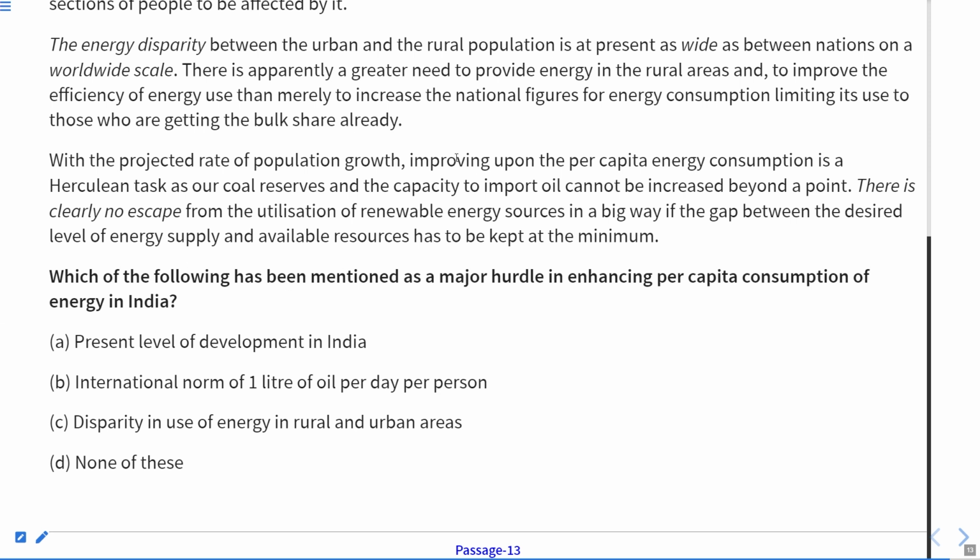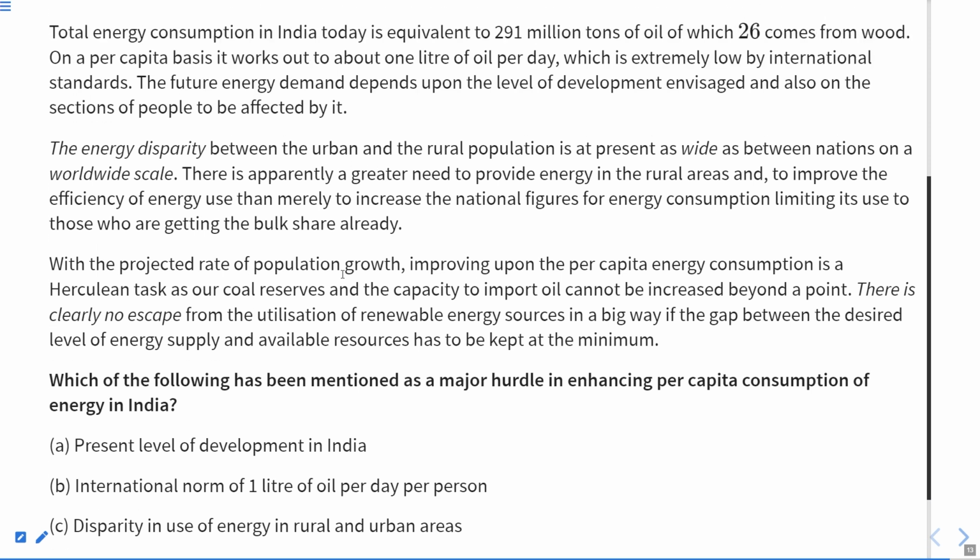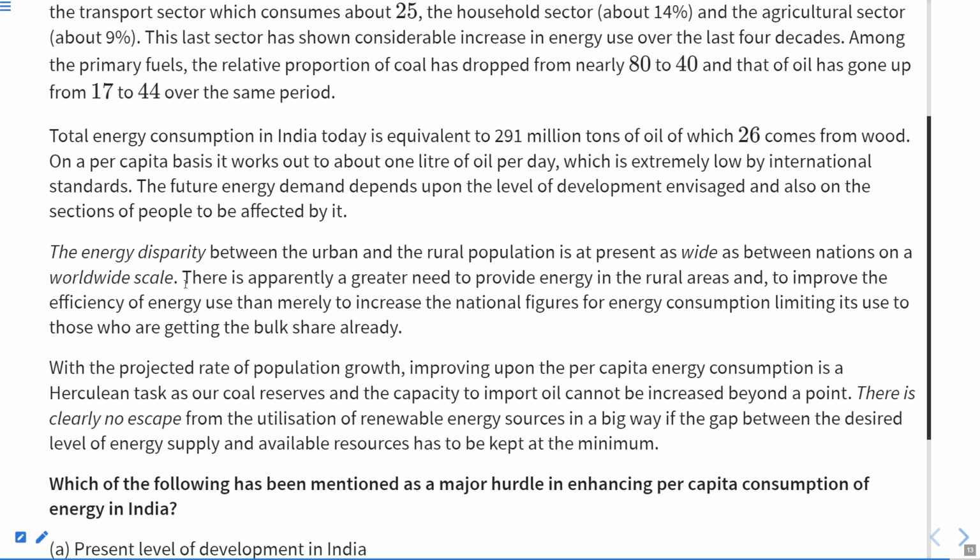So we see in the last paragraph, with the projected rate of population growth, improving upon the per capita energy consumption is a Herculean task as our local coal reserves. Okay. But here in this, there is clearly no option. Desired level of energy supply and available resources has to be kept at the minimum. And the energy disparity between urban and rural population is as wide as between nations on a worldwide scale. This is apparently a greater need to provide energy in the rural areas and to improve the energy efficiency. No, this is not the limitation actually. This is not the hurdle.